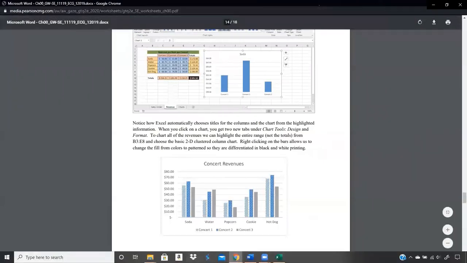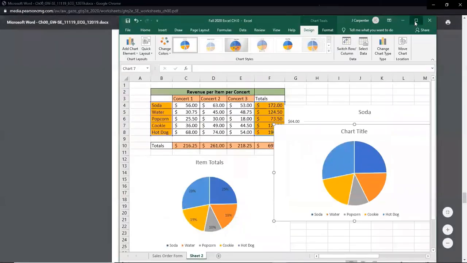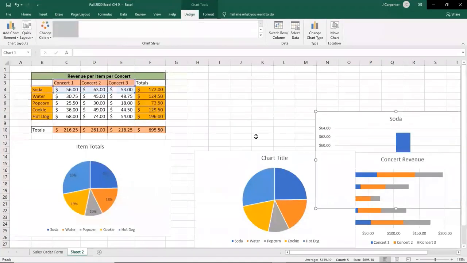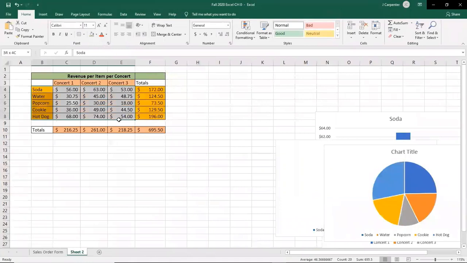So going back to our Excel file. So let's see if we can get this right. We got concert 1 through 3 labeled. Just move everything else to the side. And we probably need the soda and water and popcorn and cookie and hot dog named as well. So we probably have those highlighted, but this still isn't good enough because we need the concerts in there as well. Now, if I only highlight this, we can edit the horizontal axis as we just talked about earlier, and I type in the concert 1 through 3, or click and drag as we just saw. But I can get it right on the first try by highlighting this entire section.